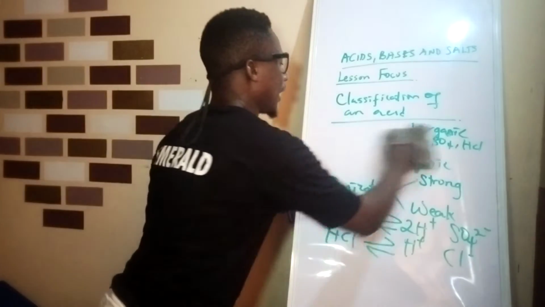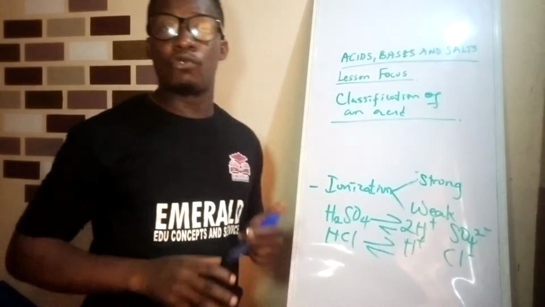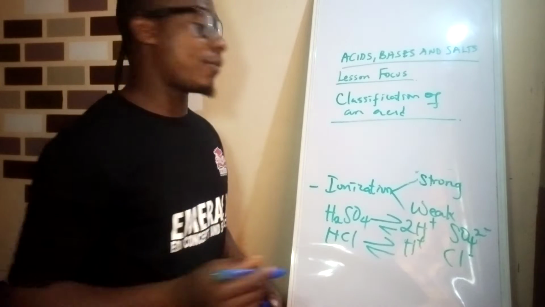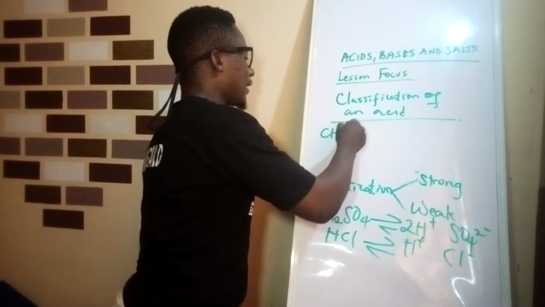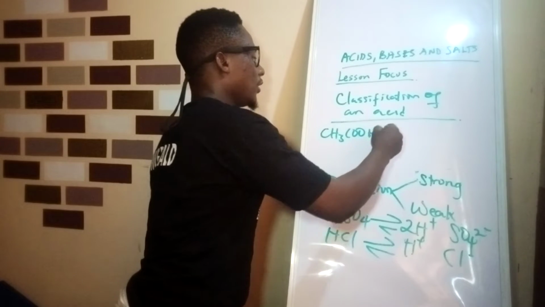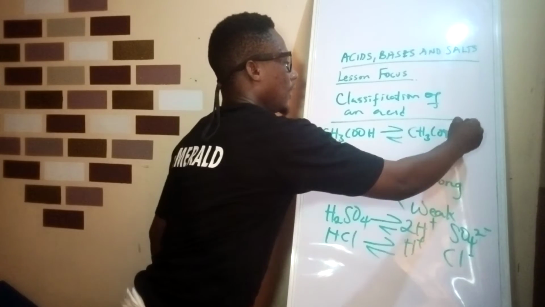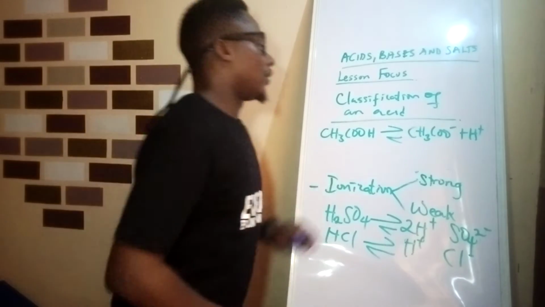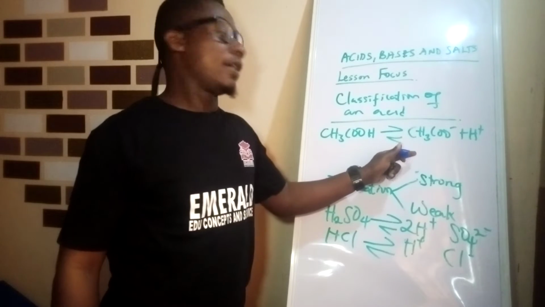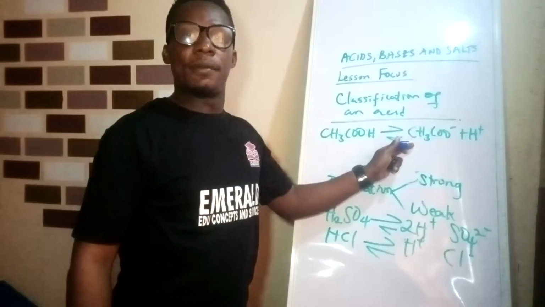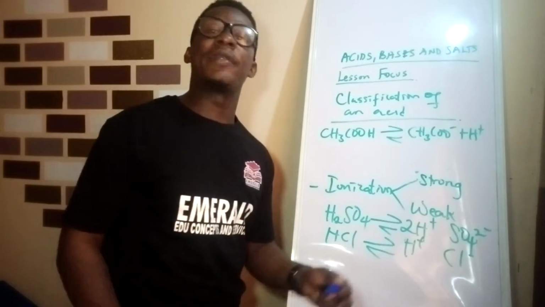Now, we also have weak acids. Weak acids are acids that do not completely ionize in solution. An example of a weak acid is ethanoic acid, CH3COOH, which gives CH3COO- plus H+. Now, you observe that you still have some remainder of the acid here, so that means they are not completely ionized.